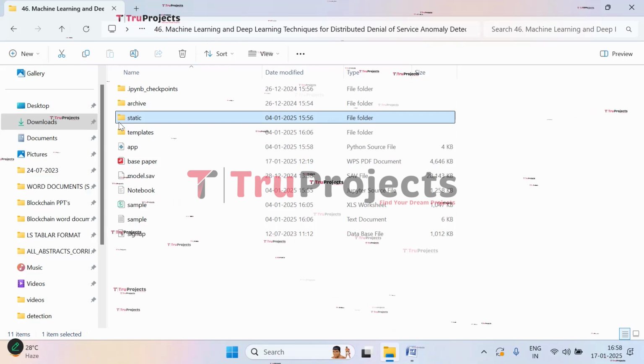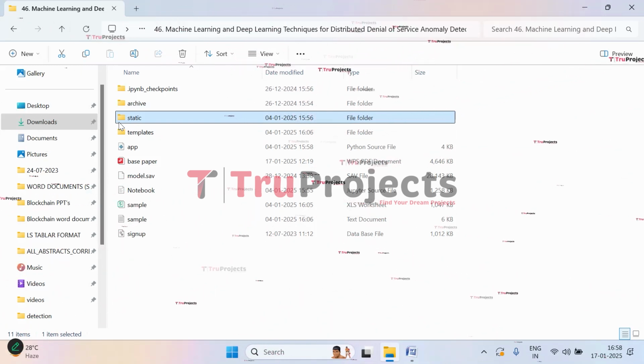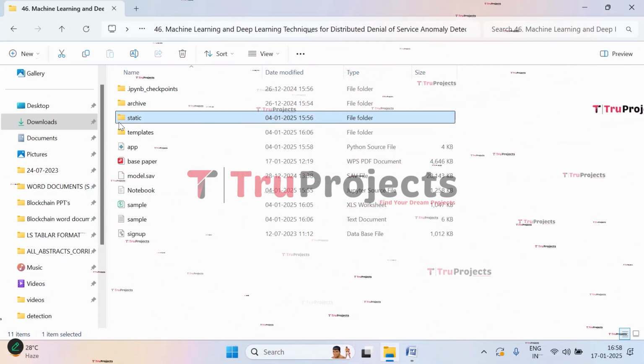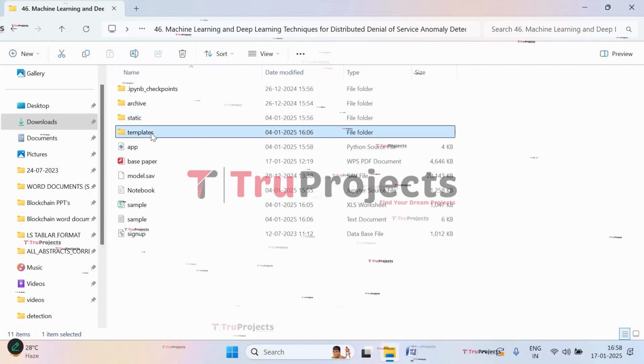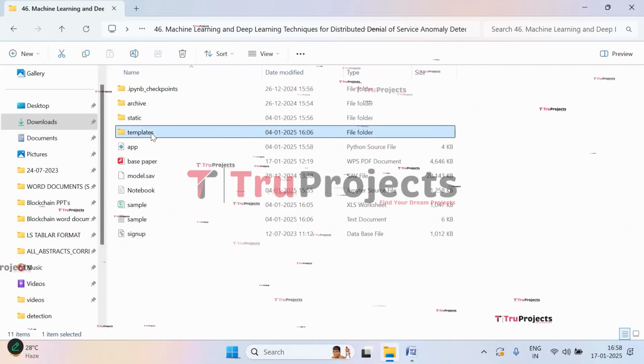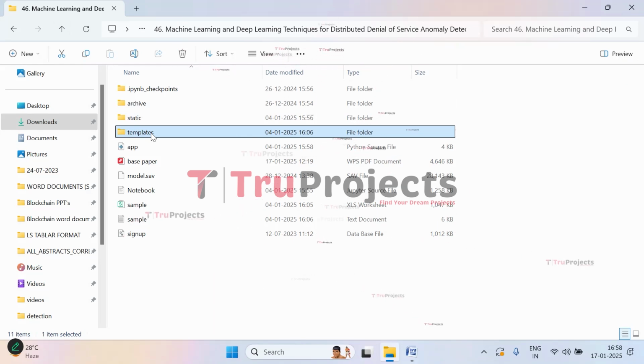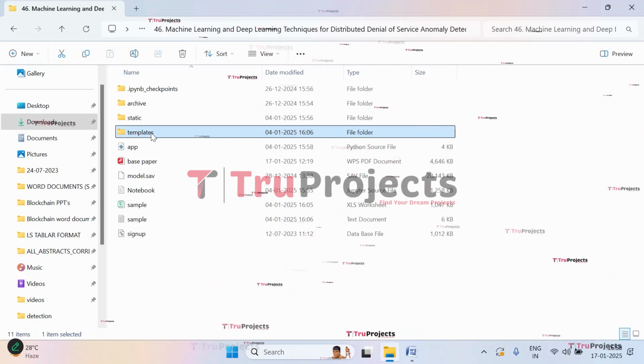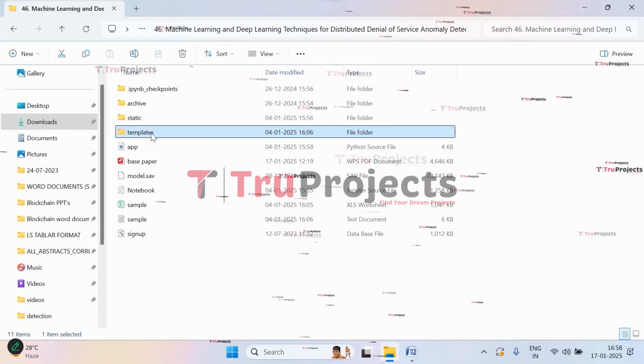And here in the static folder, we have files related to CSS, JavaScript, and Bootstrap 4, which are important for the visual appeal. And here in the templates folder, we have HTML files that are used in this project. It includes index.html, about.html, etc., which represent different pages of the website.